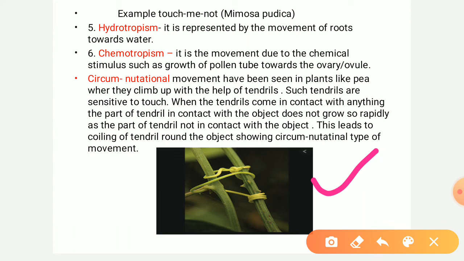The tendril has two parts. The portion which is in contact with the object grows slower, and the other side grows faster, due to which coiling takes place. So this type of movement is called circumnutational movement.